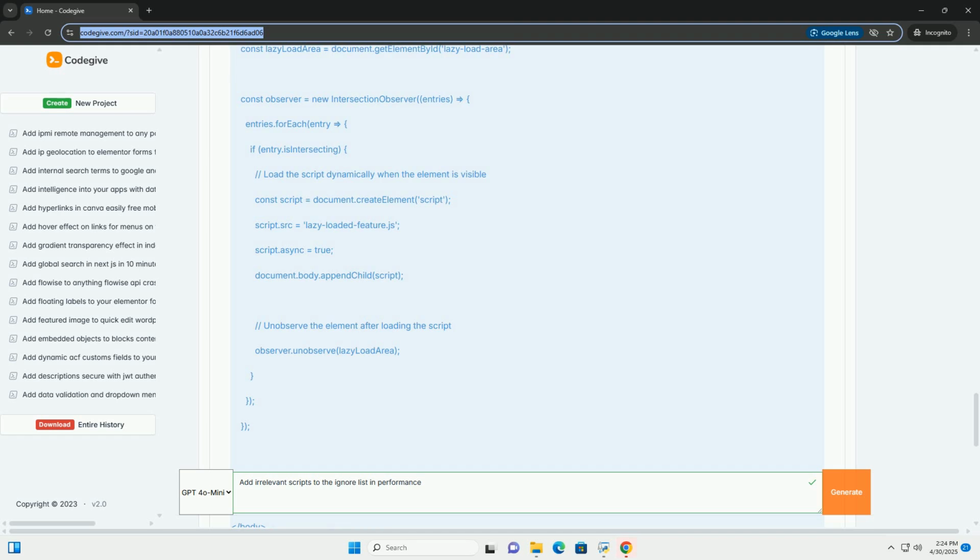By carefully considering these factors and following these best practices, you can effectively ignore irrelevant scripts and significantly improve your website's performance, leading to a better user experience and improved SEO. Remember that performance optimization is an ongoing process, so it's important to regularly monitor your website's performance and make adjustments as needed.